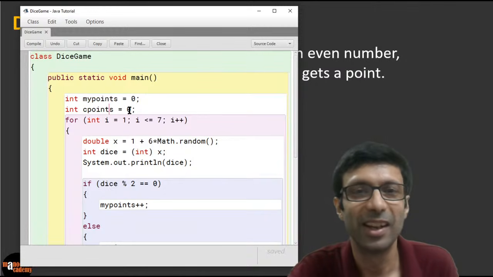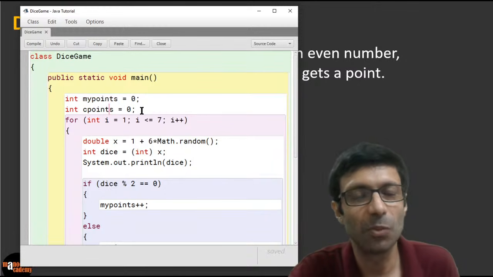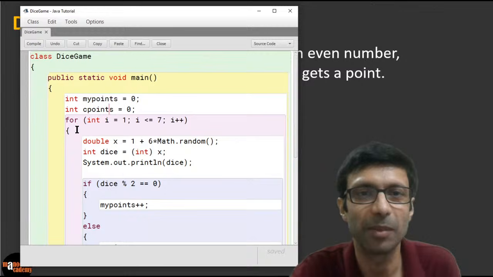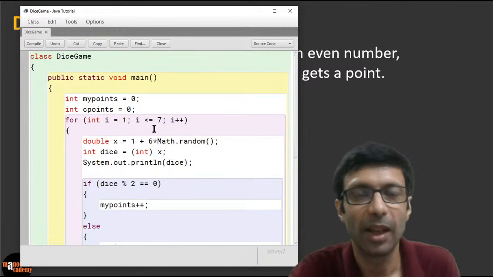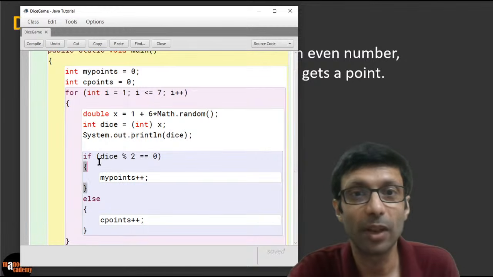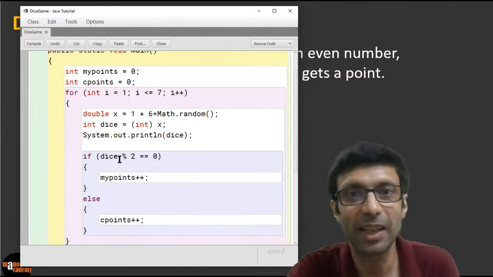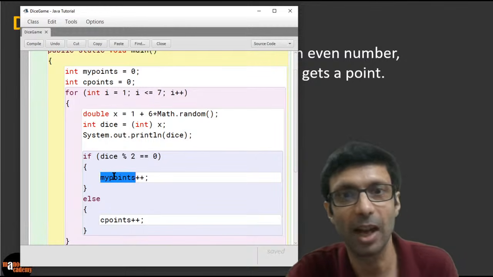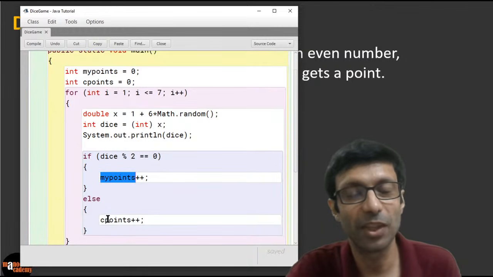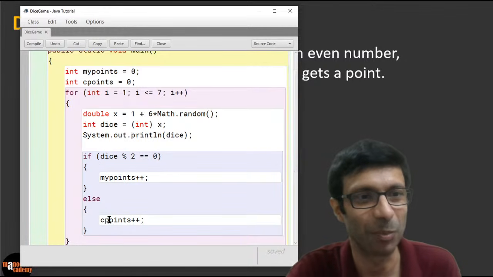You can also write this in one line if you want. You can put a comma and write it, but that's not so important. Now here's our loop. We are looping 7 times, and every time in the loop, we are generating these random numbers and changing it to the range 1 to 6 and printing out our dice. So you'll be seeing the dice value here. Now if the dice is an even number, then we increase our points. Otherwise, if it's an odd number, we increase the computer's points.